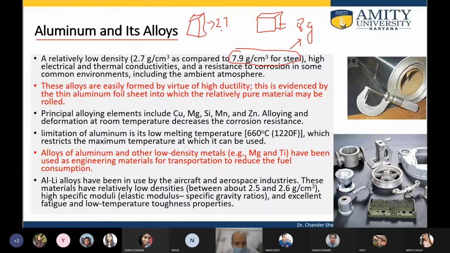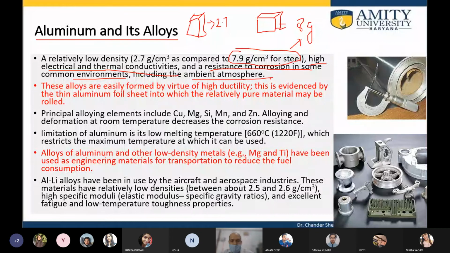So with one third weight reduction, there are a lot of applications, basically in transportation, with high electrical conductivity and high thermal conductivity, aluminum is preferred as compared to iron. Okay, but it is not as strong as iron. So the advantage in this case is high electrical and thermal conductivity and resistance to corrosion in common environments, including the ambient atmosphere. So it doesn't corrode.